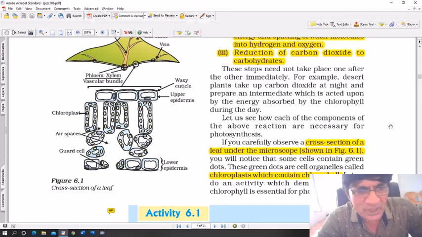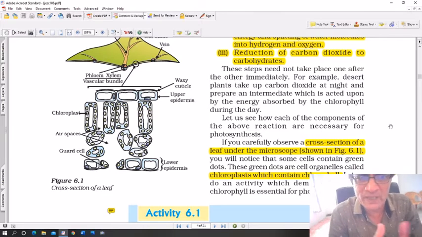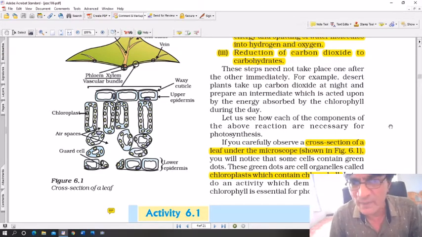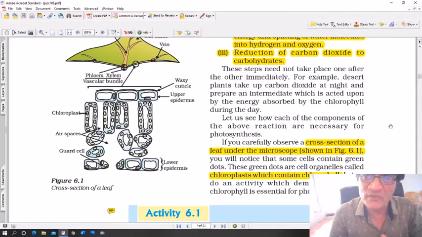Now you can see the diagram there, the cross section of a leaf. There is chloroplast, and there is air space between the cells. That space is filled with oxygen, and that oxygen is exchanged for carbon dioxide. So carbon dioxide fills up the space, and when it is filled up it helps in the process of photosynthesis, because without carbon dioxide no photosynthesis can take place. All right, then you can see the guard cells. Now you see the stomata, they open and close, and when they open and close, they allow the exchange of gases and water.